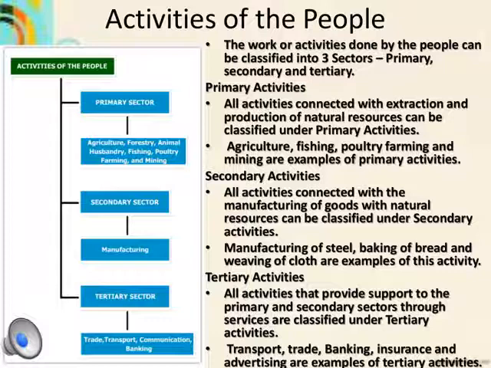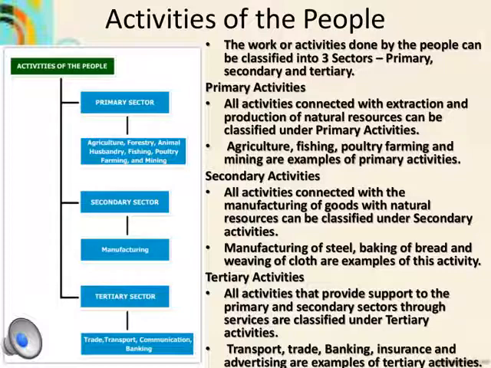include primary activities. Then comes your secondary activity. Secondary activities are concerned with the processing of natural resources into manufactured products, like baking of bread, weaving of cloth, steel manufacturing, etc. These come under secondary activities. Then comes your tertiary activity.